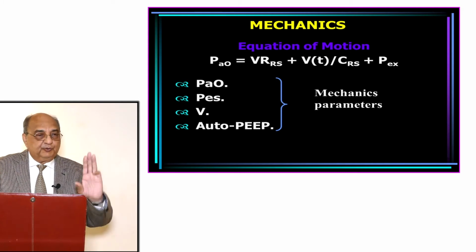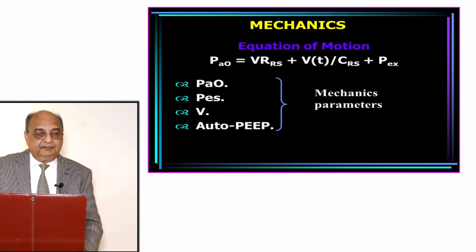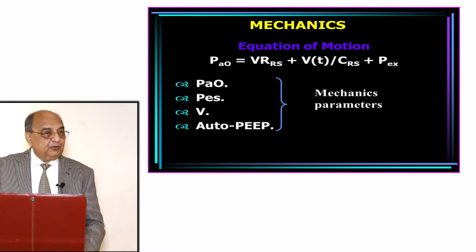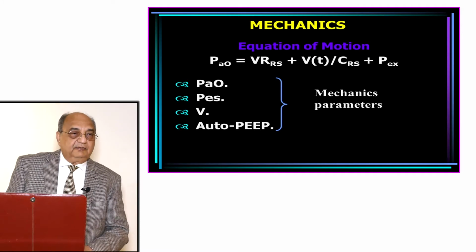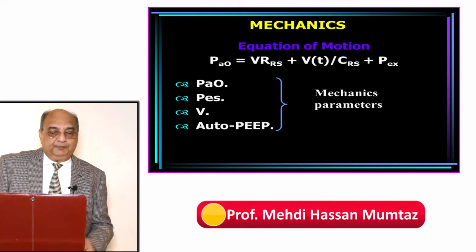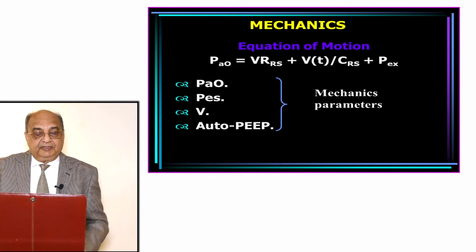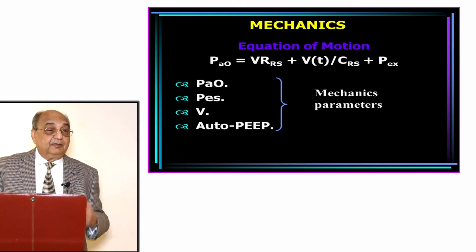For this purpose, you need to know four parameters. One is airway opening pressure, and the other is esophageal pressure. Third is tidal volume or minute volume. Then auto PEEP, which is a separate subject. All these four parameters tell you about the mechanics.